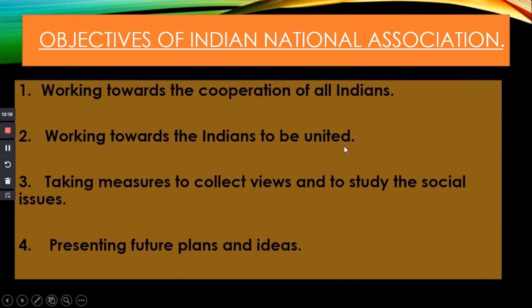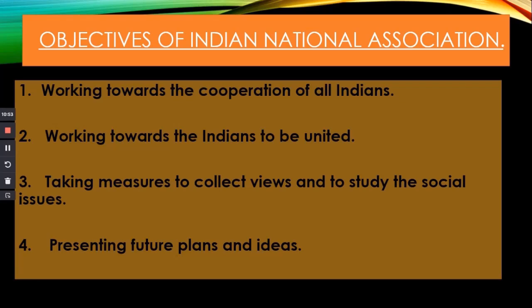Then, what are the objectives of the Indian National Association? Why did they establish the Indian National Association? What are the objectives? The first one is working towards the cooperation of all Indians. Second one, working towards India being united. All the Indians work together to be united.